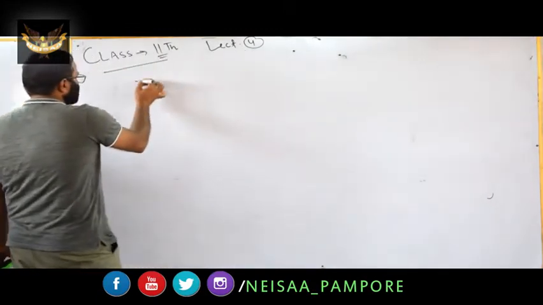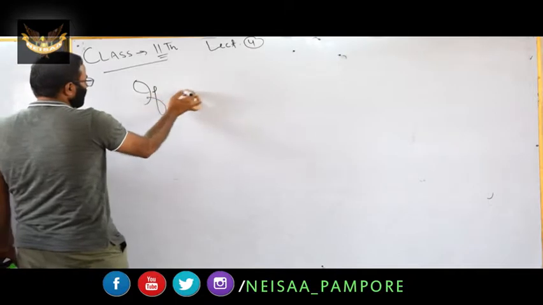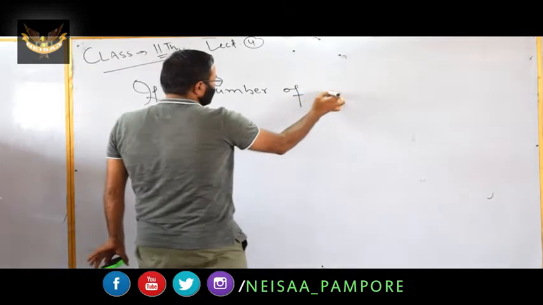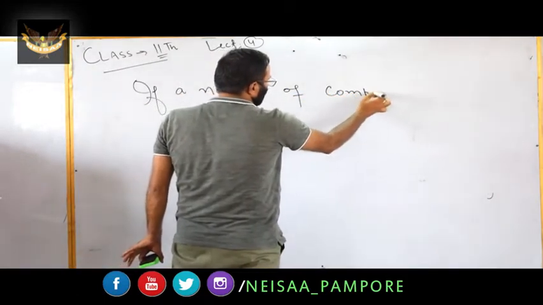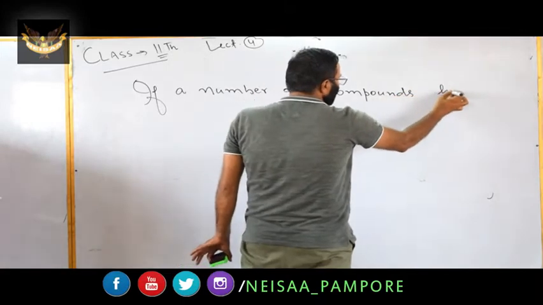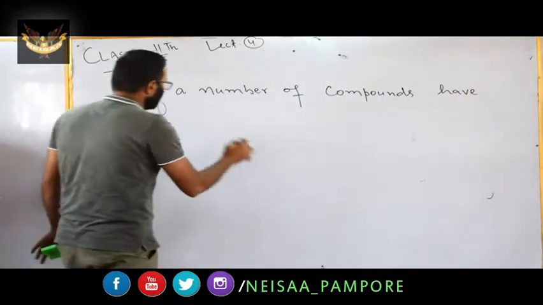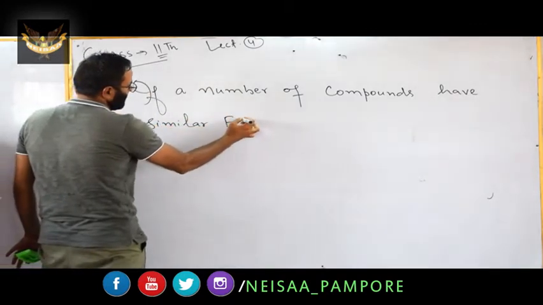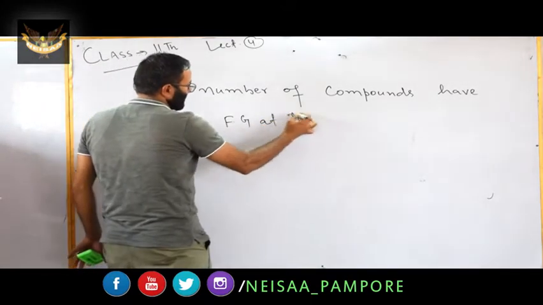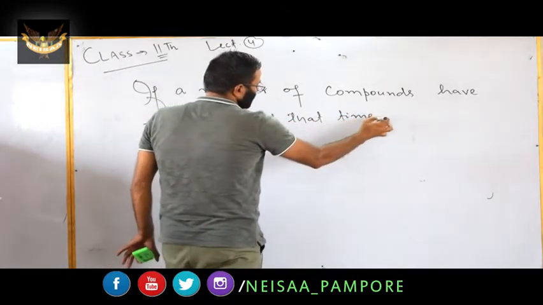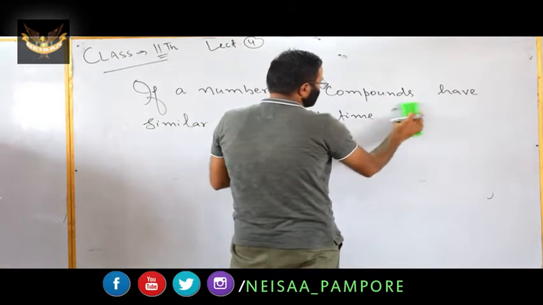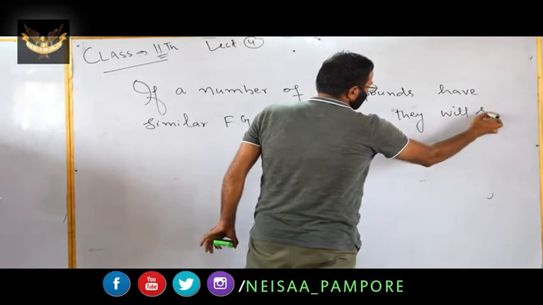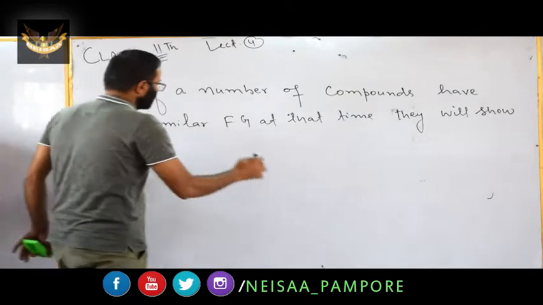If a number of compounds have a similar functional group, at that time they will show similar chemical properties.